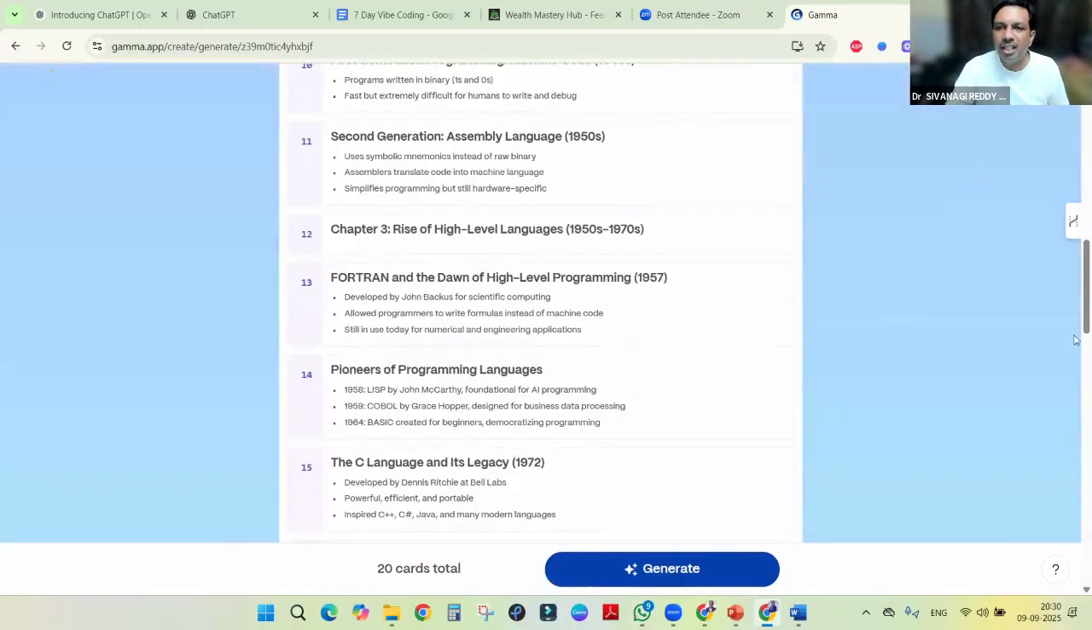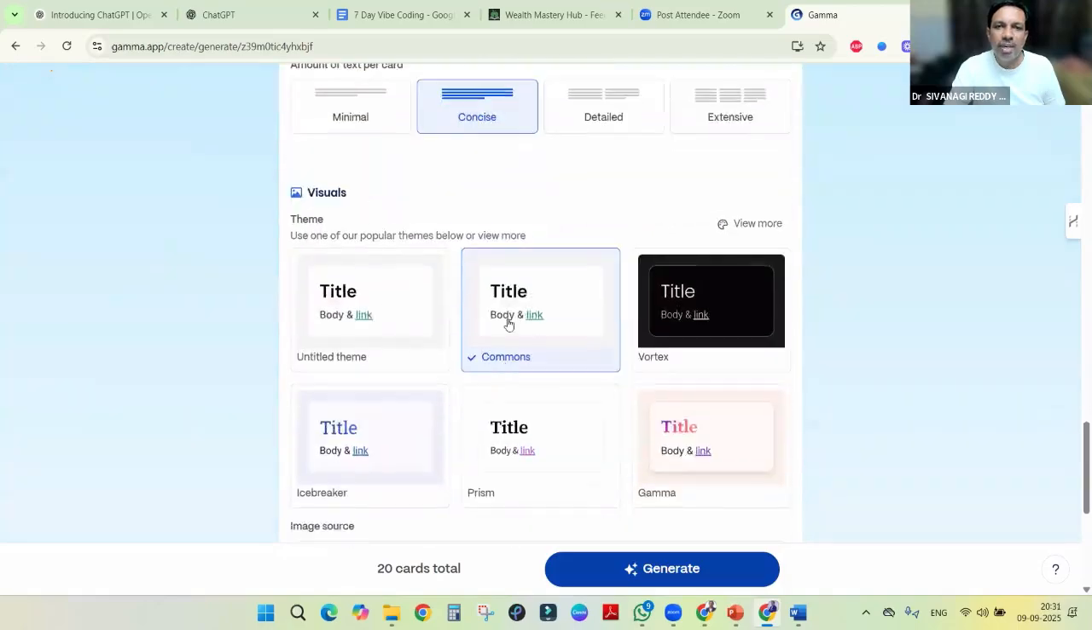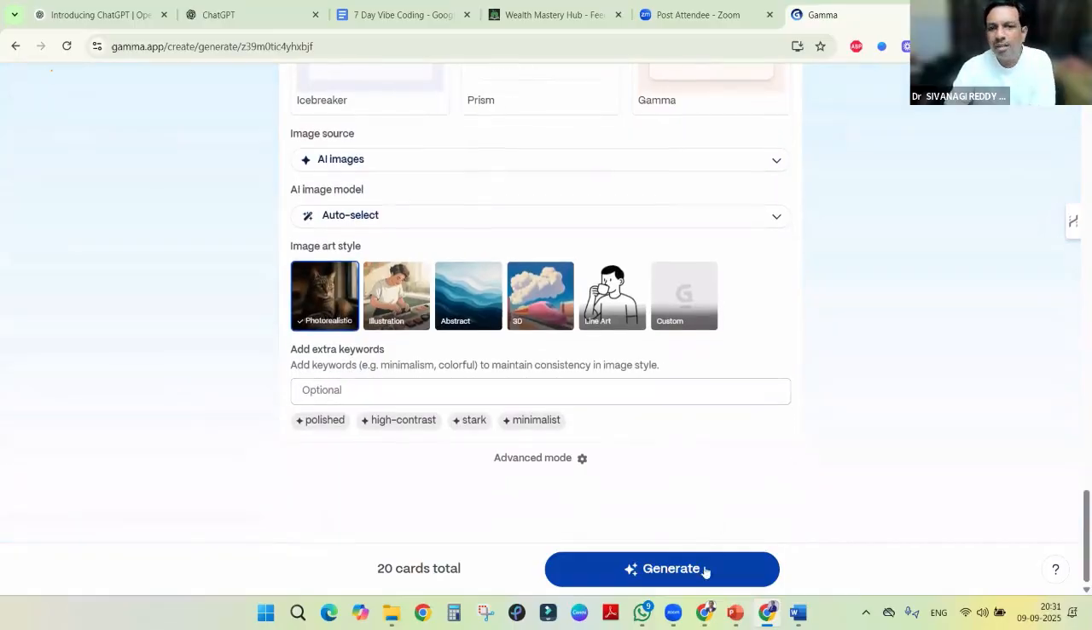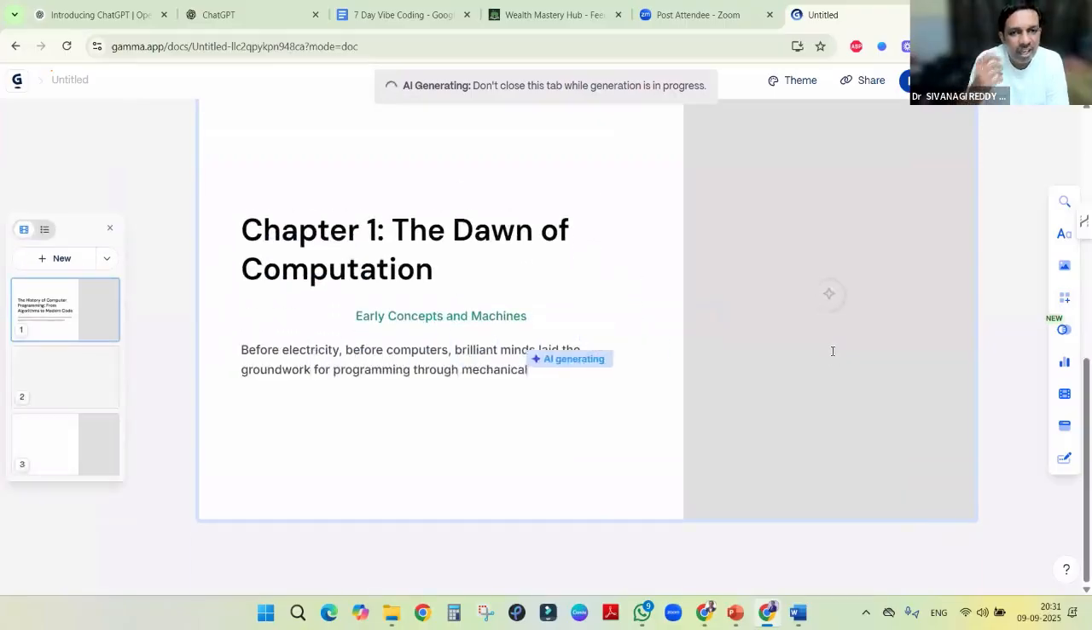Once it creates the 20 cards, options will be there. Text can be concise, minimal, detailed, or extensive, and there is visual style. These are the different themes we have to select. Based on the theme, the design will be there. I am using photorealistic images and then generate. It won't take much time. If we have the content, we can copy it and create a PPT. Or if we already have a PPT, we can copy it here and modify it here.